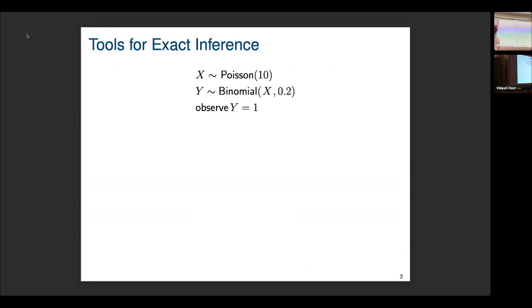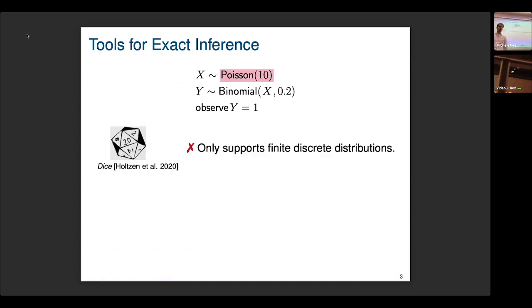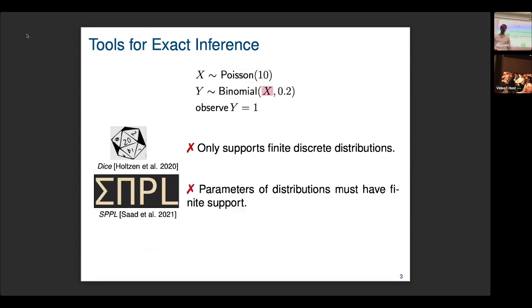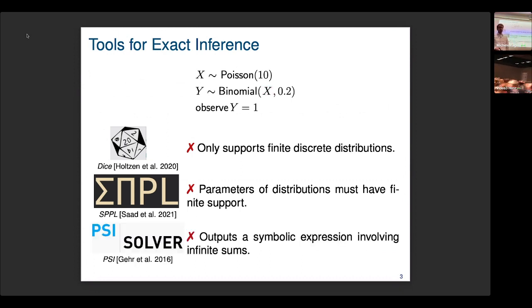So this is a simple enough program, so we might want to ask for an exact solution for the posterior distribution. And there are some tools for exact inference, so let's try them. First, we can try dice, but that one only supports finite discrete distributions, and the Poisson distribution has infinite support, so that doesn't work. Next, we could try SPPL, but that one requires that parameters of distributions must have finite support. And the X parameter of the binomial distribution has infinite support, so that doesn't work either. And finally, we can try the PSI solver, but that one outputs a symbolic expression that involves infinite sums. So that's also not very useful.